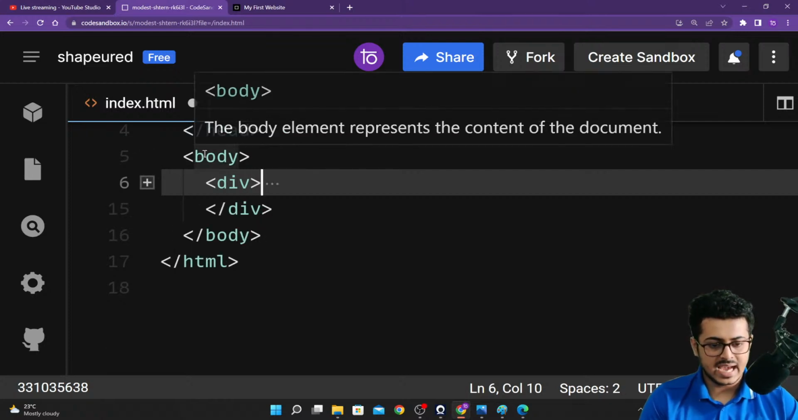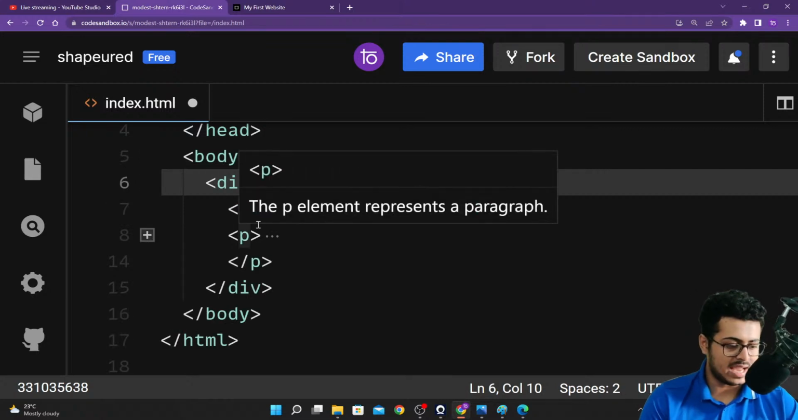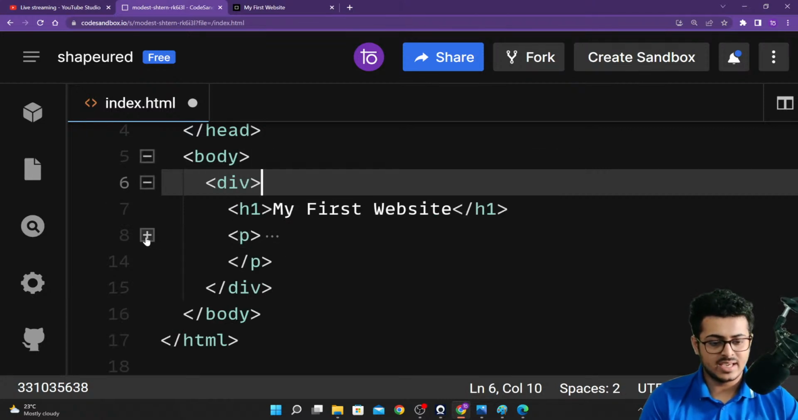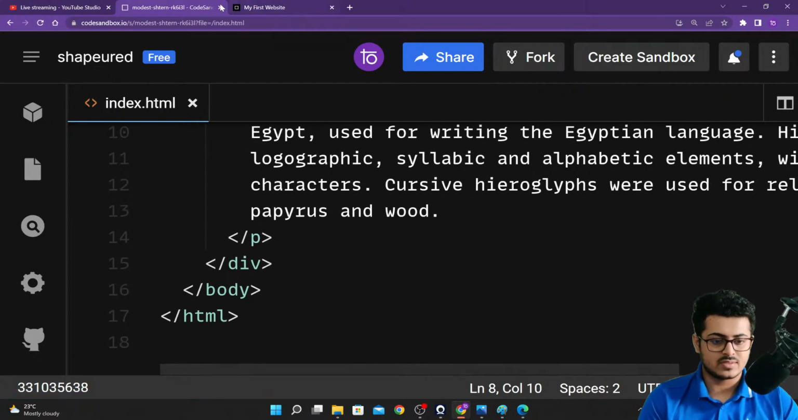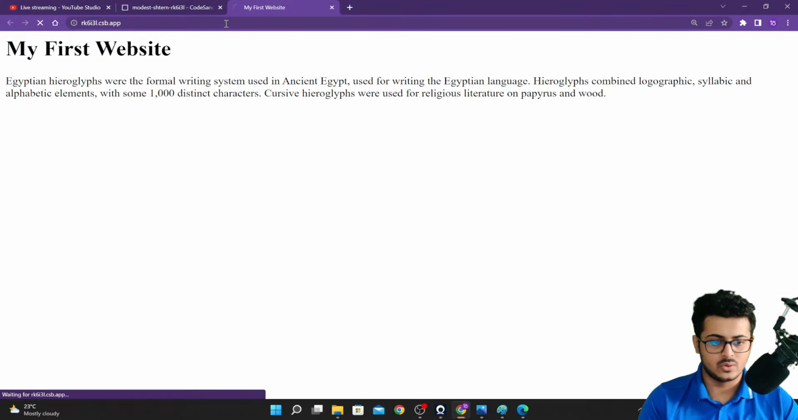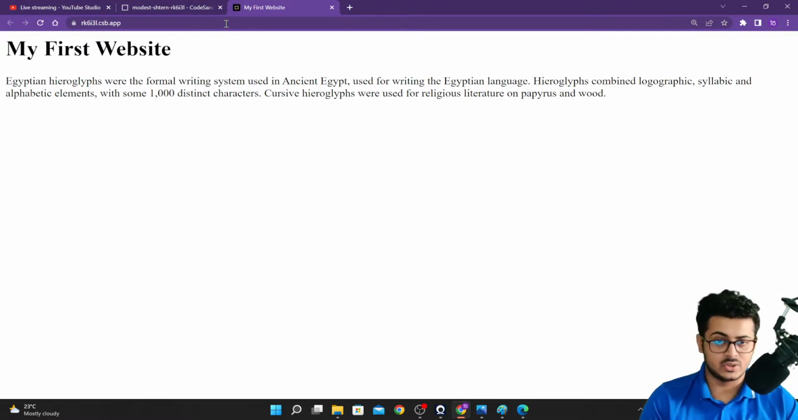You have the body tag. Inside the body tag you have the div tag. Inside the div tag you have your h1 and the paragraph tag. As we are saving this and going back to our website, reloading the page, as you're able to see, there is no change on our website. The only thing that has happened is that the h1 and the paragraph tag are now present inside the div tag.